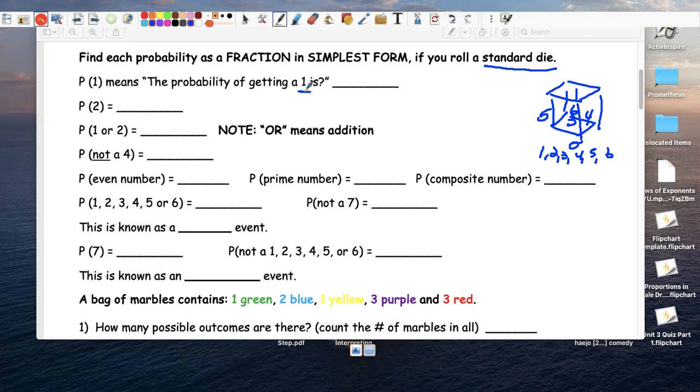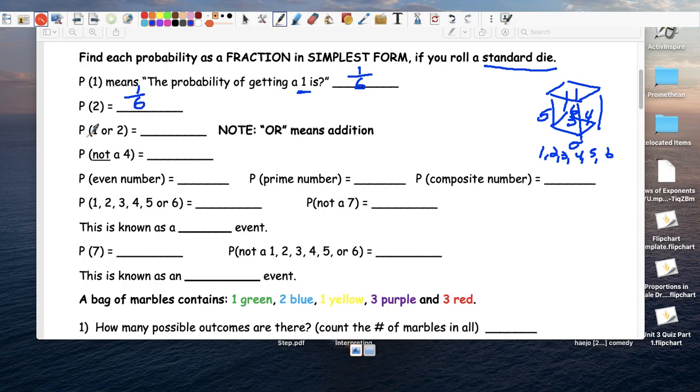What's the probability of getting a 1? Well, how many 1s do we have? There's only one 1. So the probability of getting a 1 is 1, and the total is 6, right? Because there's 6 numbers. What's the probability of getting a 2? Well, on the die, the number 2 only shows up once, so it's 1 out of 6.